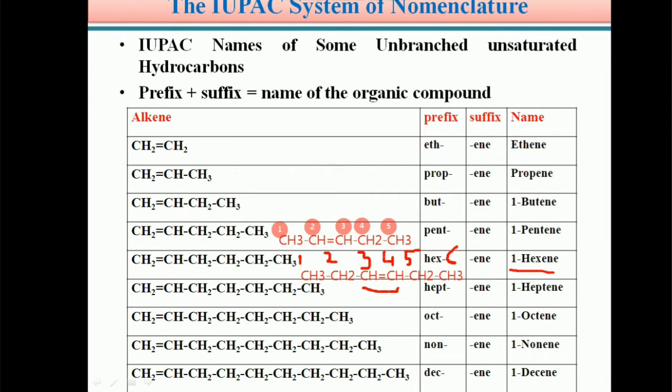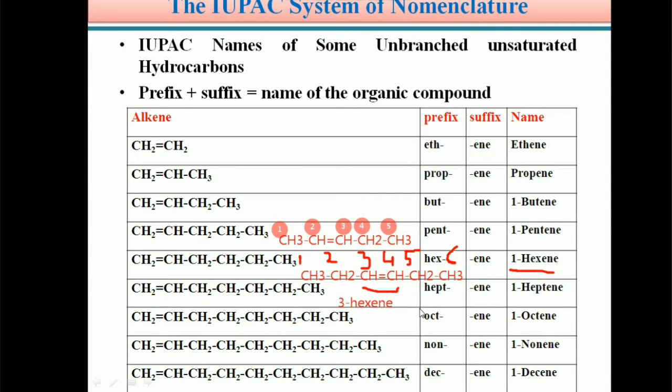In case of symmetrical compounds, you can give numbering from either side. Here the double bond is between the third carbon and the fourth carbon. Therefore, the IUPAC name of this unsaturated hydrocarbon, that is alkene, is 3-hexene. Its name is 3-hexene because the double bond is between the third carbon and fourth carbon.